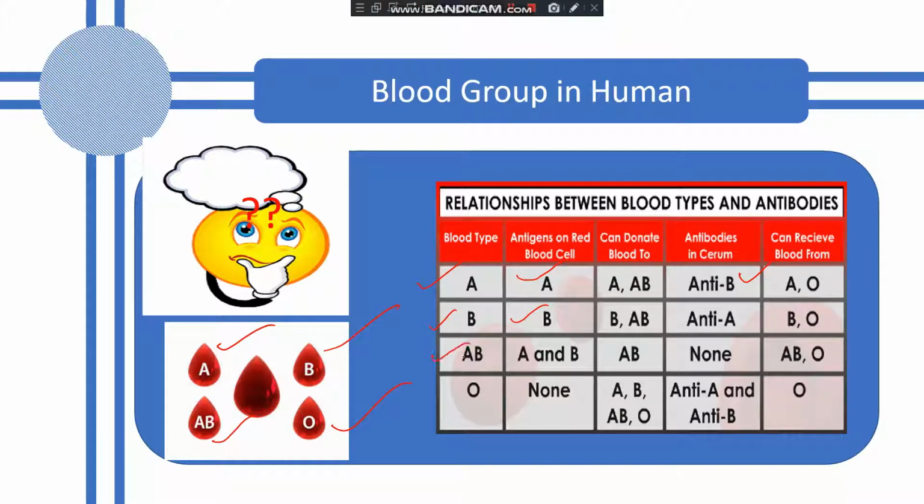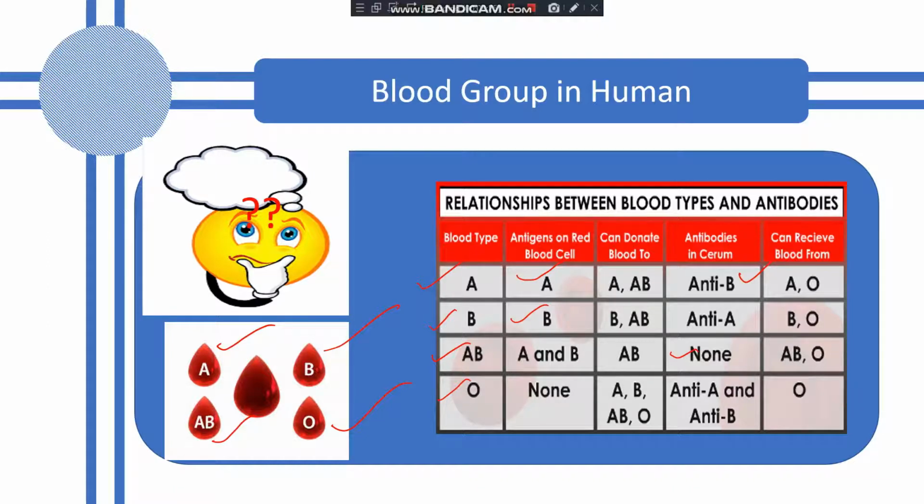Blood group AB, they have both types of antigens on RBC, A also and B also. See, both antigens are present, so they do not have any antibody in the serum. And in blood group O, persons have no antigens on their RBC. And both antibodies are present, antibody A also and antibody B also. Understood, students?